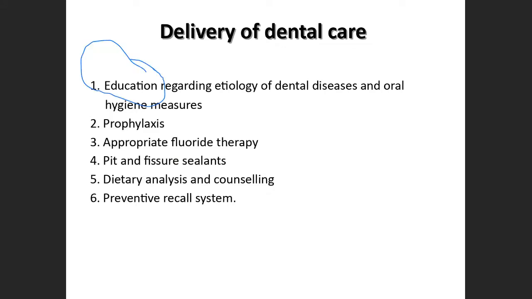We should do prophylaxis, that is the cleaning of the tooth surface, fluoride therapies, preventive pit and fissure sealants, and counseling on diet, what diet is important for the child to prevent the occurrence of caries, and a preventive recall system. Once we give a preventive therapy, we are supposed to recall the child so that the child does not have any new caries occurrence.